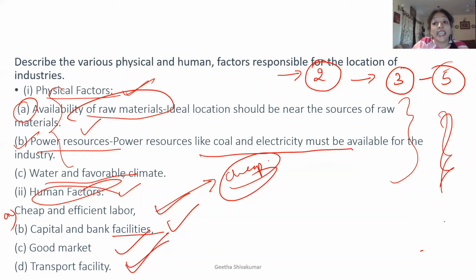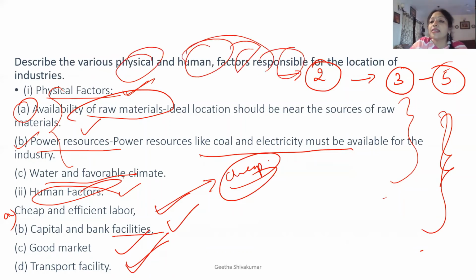But this question, again, is very important. They can ask you a direct question, describe the various physical and human factors, or they can give you a statement, for example, Ravi wants to establish an industry. What physical factors does one need to consider before setting up the industry? The answer will remain the same. Wherever you see the keywords physical and human factors responsible, this is your answer for the question.